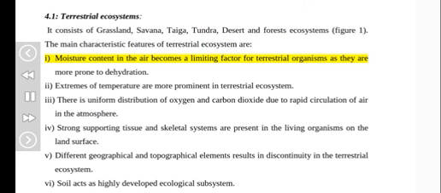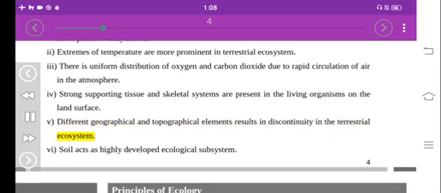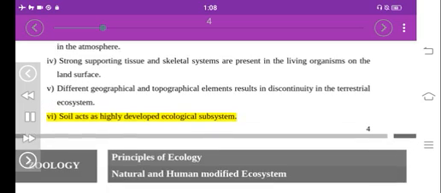I. Moisture content in the air becomes a limiting factor for terrestrial organisms as they are more prone to dehydration. II. Extremes of temperature are more prominent in terrestrial ecosystem. III. There is uniform distribution of oxygen and carbon dioxide due to rapid circulation of air in the atmosphere. IV. Strong supporting tissue and skeletal systems are present in the living organisms on the land surface. V. Different geographical and topographical elements result in discontinuity in the terrestrial ecosystem. VI. Soil acts as a highly developed ecological subsystem.